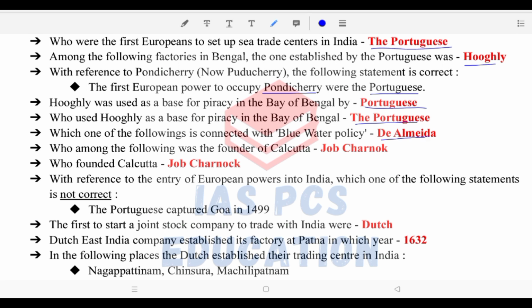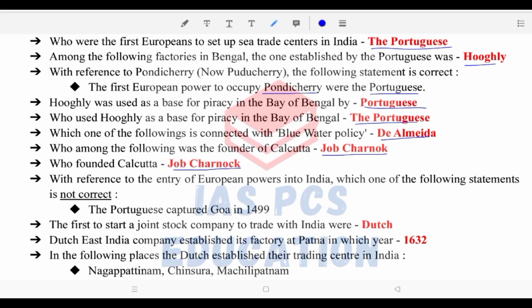Which one of the following is connected with blue water policy? Almeida, Francisco de Almeida. Who among the following was the founder of Calcutta? Job Charnock. Who founded Calcutta? Job Charnock.